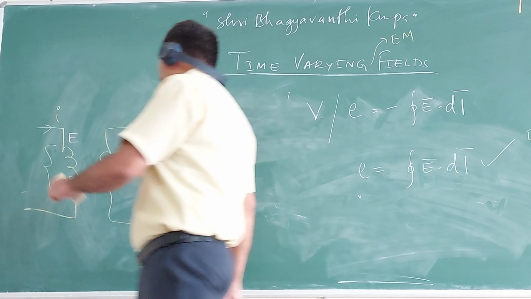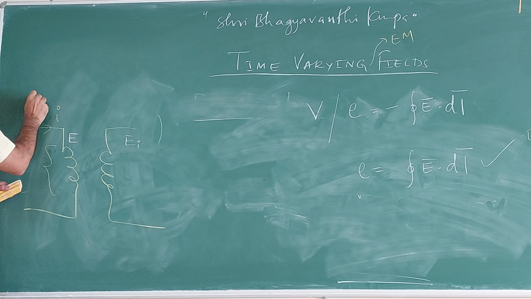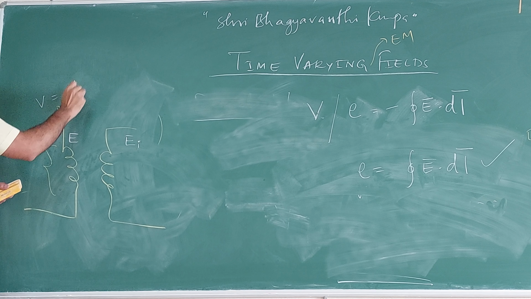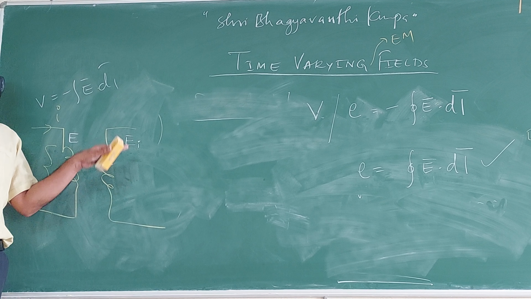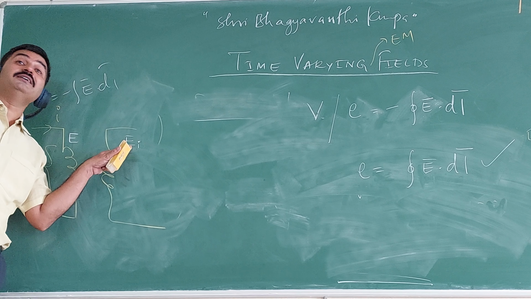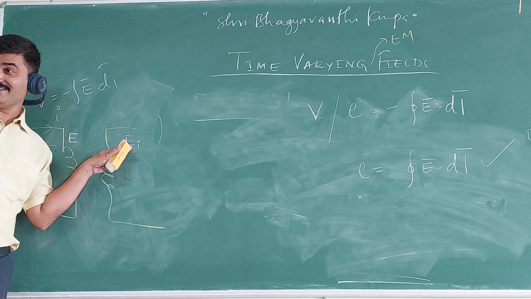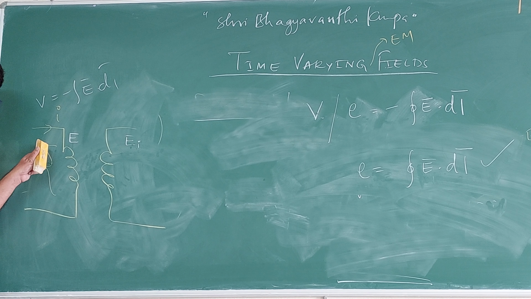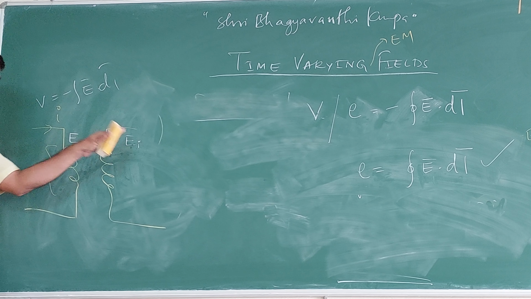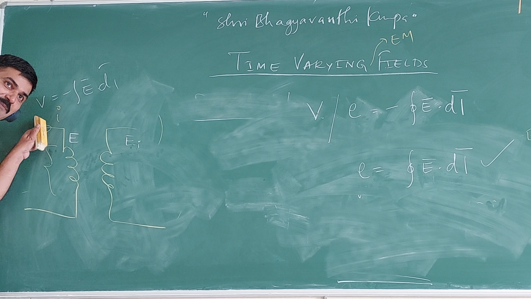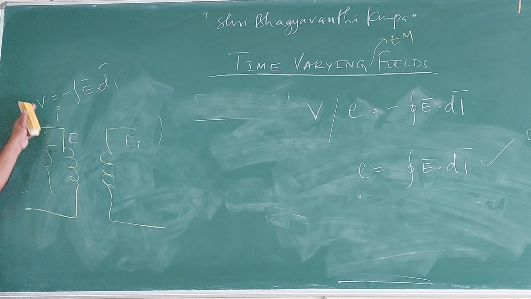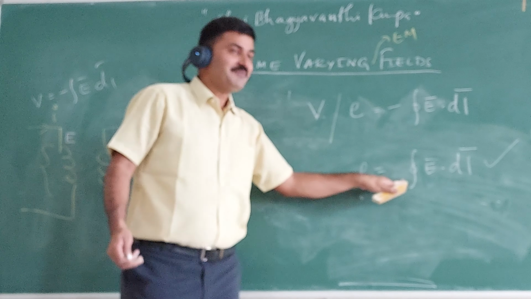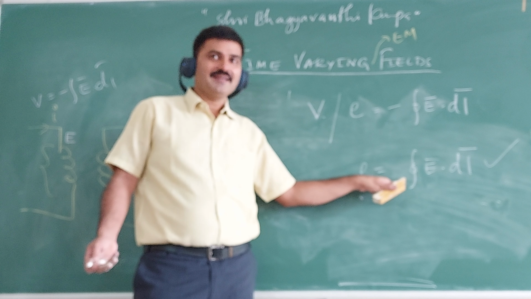Even I know. For this, for example, V is equal to minus E bar dot dl. For this whole story, either two field, this is a field created by the induced electromagnetic field, and it opposes this one. Then the direction is the same, or different, or opposite? Opposite. Then automatically the minus sign will come. Are you getting it?